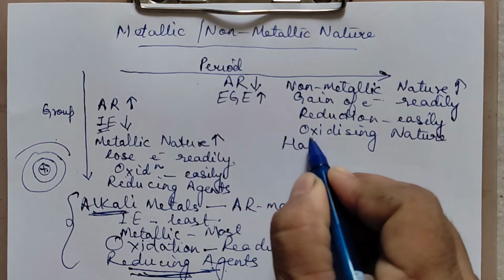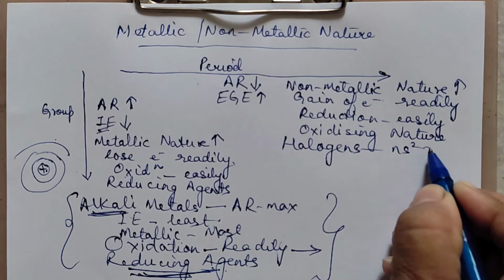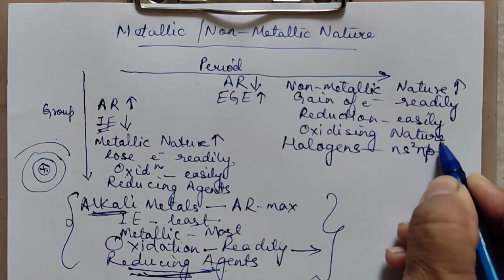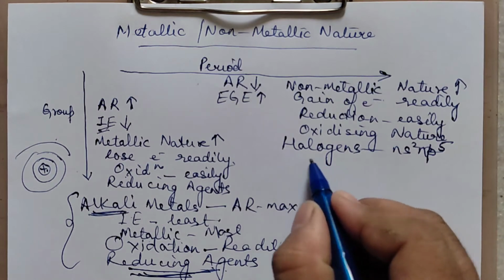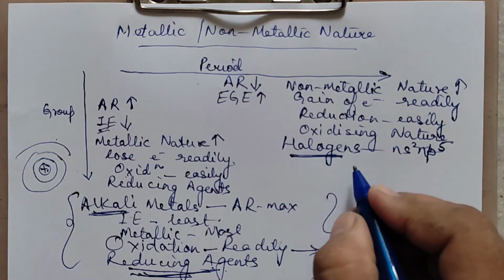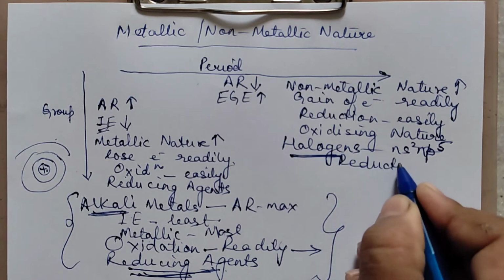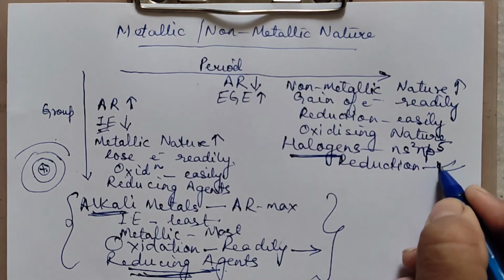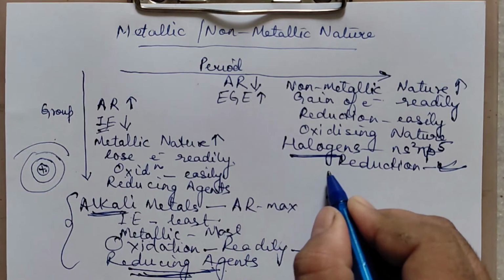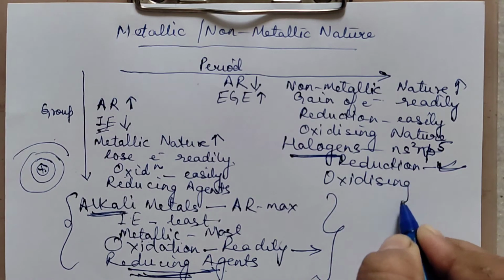Halogens, since they have the configuration ns2 np5, need just one electron to be stable. So that electron they can gain very readily. We can say that halogens can undergo reduction most readily. When they can undergo reduction easily, it means they are very good oxidizing agents.